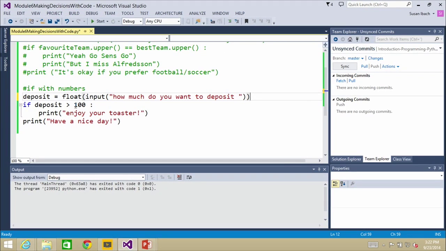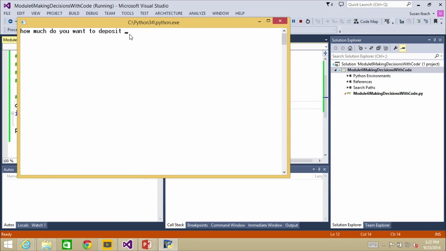Did I get something? You want it to be an integer, I believe. Integer? It's 100. Oh, yes. It's an int, not a float. Thank you. Data types. Yes, it's all getting the right data types. 150. There we go. Enjoy my toaster. Yay! I get my toaster.